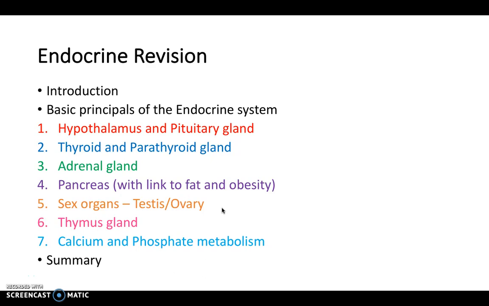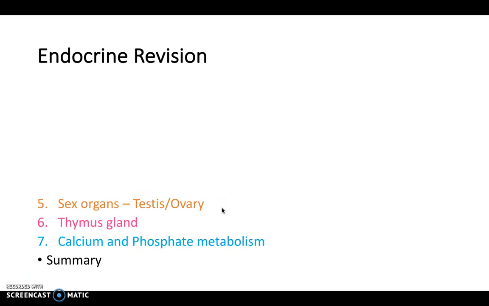Today we're going to be having a look at some more of the principal organs of the endocrine system. We've already taken a look at some in video 1 and video 2, and now it's time to have a look at the sex organs, so the testes and the ovaries, the thymus gland, and as well have a look at calcium and phosphate metabolism in a little bit more depth with regards to the thyroid gland.